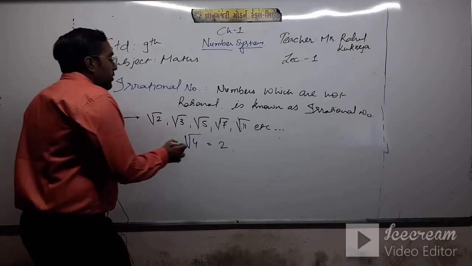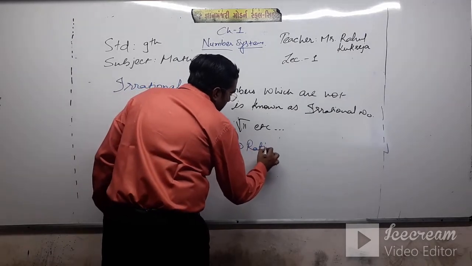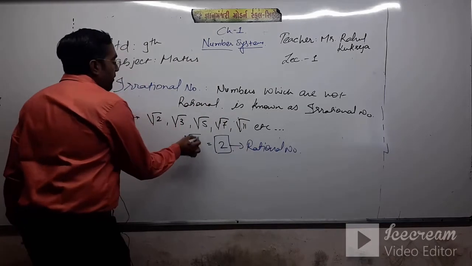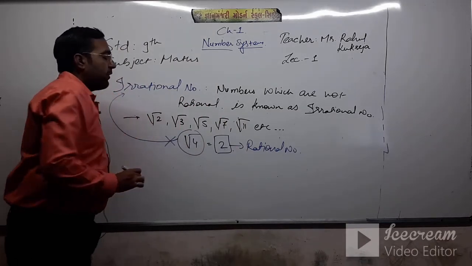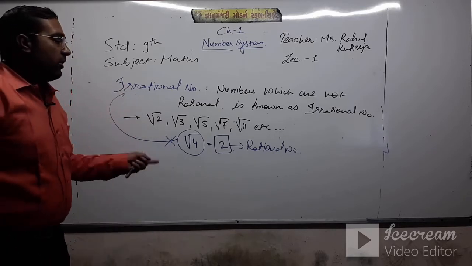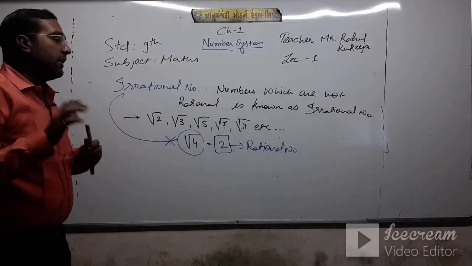Therefore 2 is a rational number. So we are not writing root 4 as an example of the type of irrational numbers. Okay, because irrational numbers, again I'll tell you,